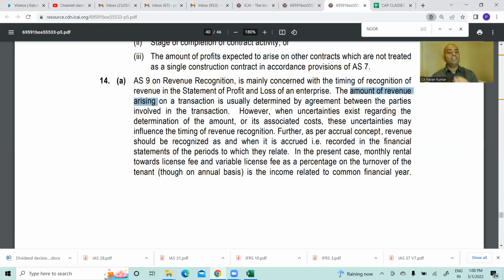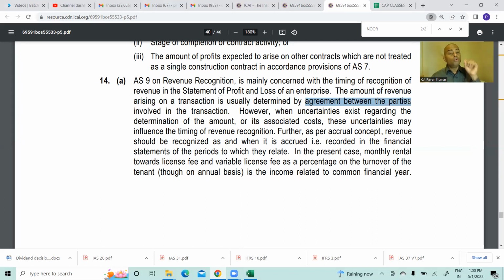This is, dear ICAI or dear person who compiled this, even if you are taking some question from CA final level, it should be relevant. This is literally out of AS9. AS9 never spoke anything about this